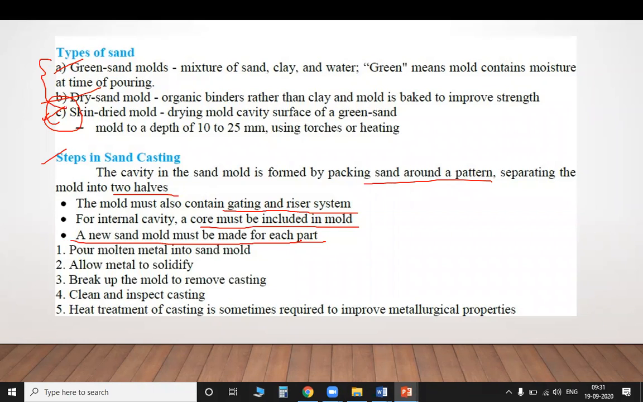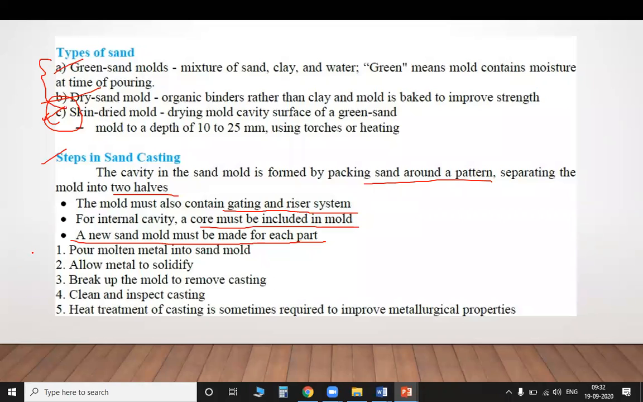Don't think that in our college, one pattern is used for different parts. But when it comes to mass production, job production or batch production, it depends on the materials you are pouring. The patterns are made individually.